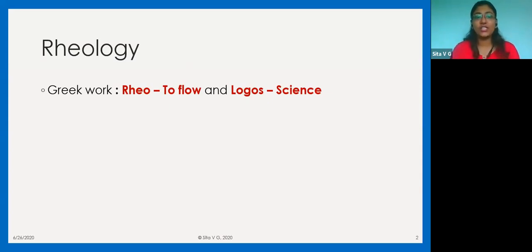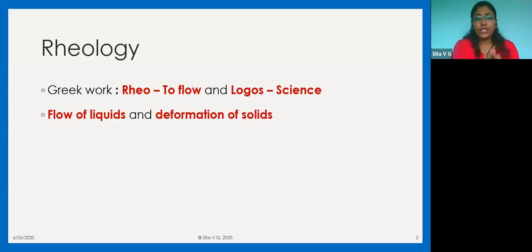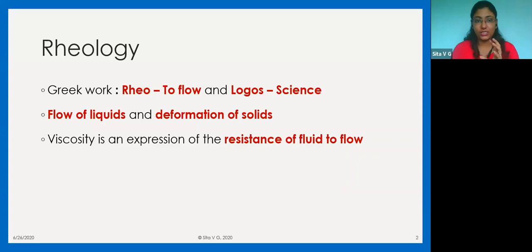Like this first question could be, what is the definition of rheology? Or what is the science of flowing of materials called? And one of the options would be rheology. So just 1 hour, be patient and give your complete attention to me. Now, rheology is related to the flow of liquids. And when it comes to solids, it is related to deformation of solids. Solids cannot flow, right? So it is related to deformation of solids.